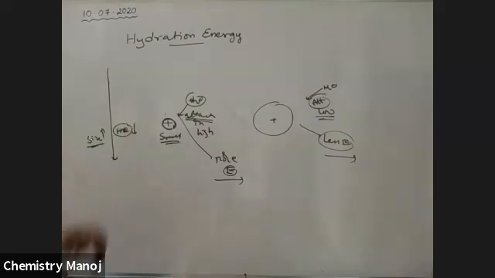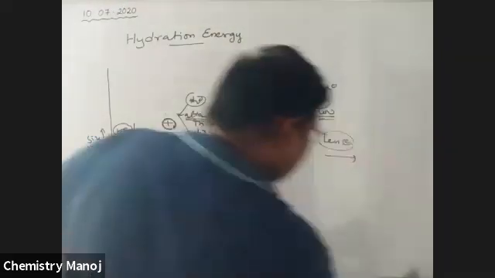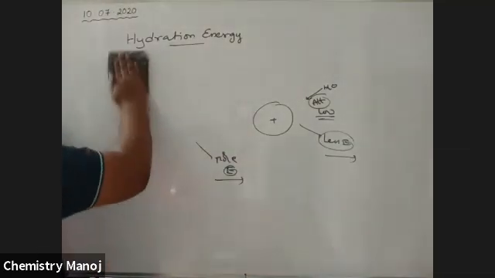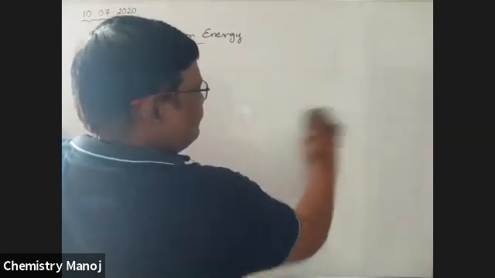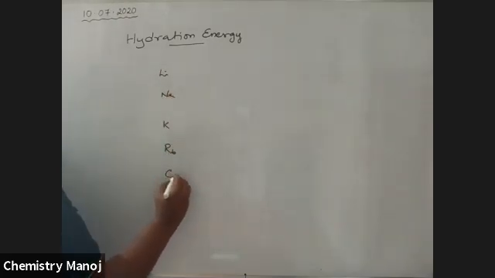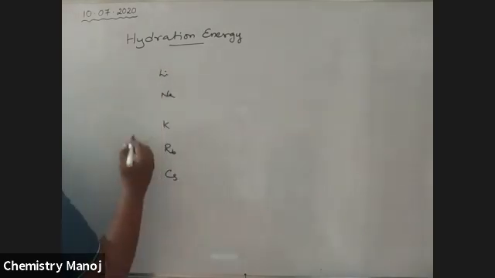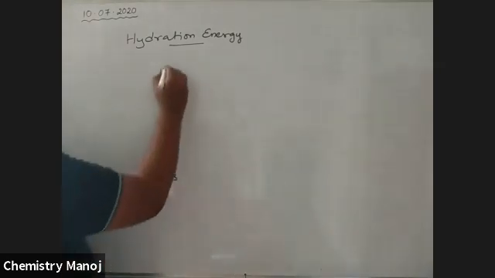Okay, so let us take alkali metals. See here: lithium, sodium, potassium, rubidium, cesium. These are the atoms, and these are the ions.